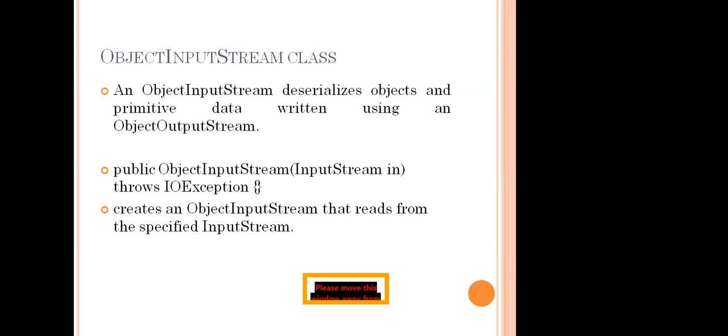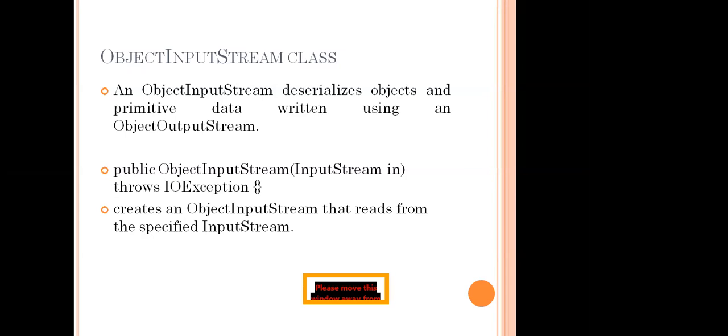In input stream, what are we going to do? We are going to read from the streams. Read from the stream means we are going to convert the stream to an object. The ObjectInputStream, the deserialization concept. Deserialization, that is the concept now. In serialization we have two: serialization means object to byte streams. Deserialization means byte stream to object.